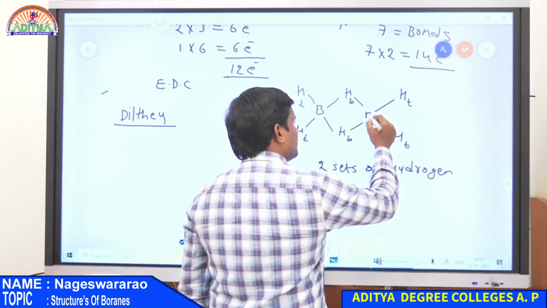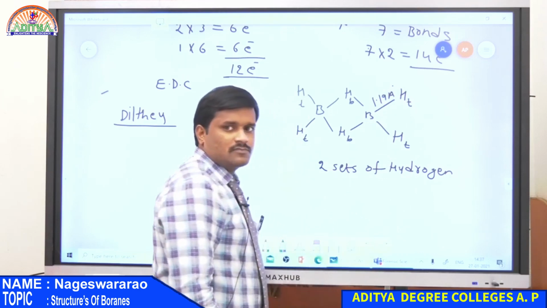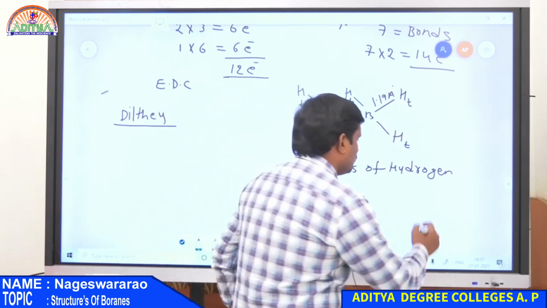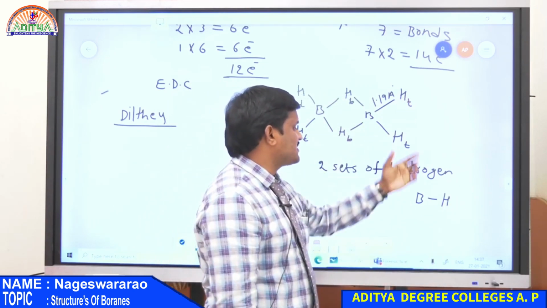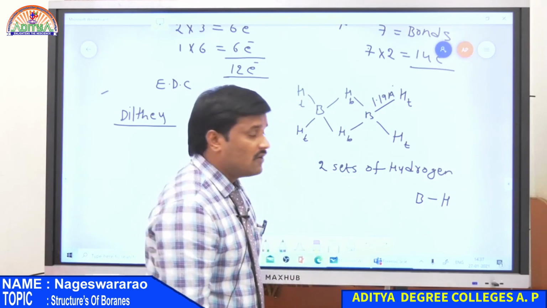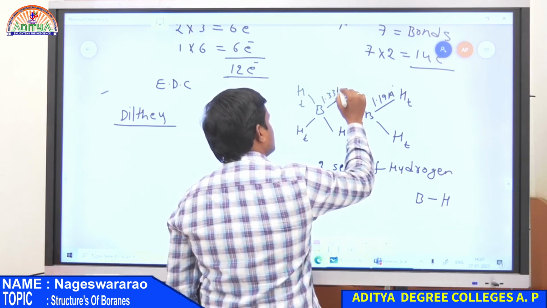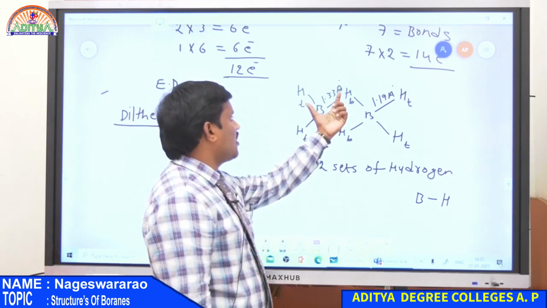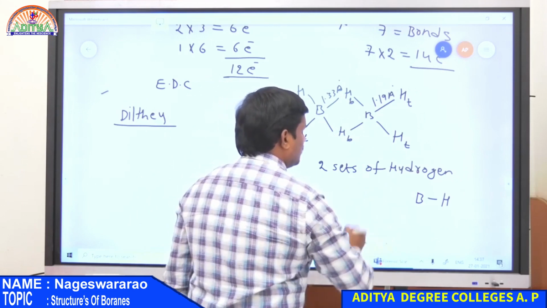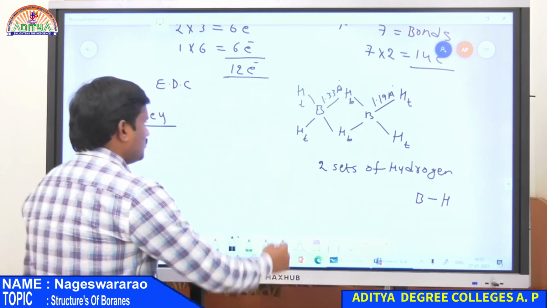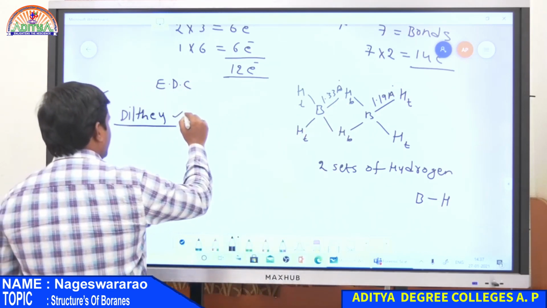Also here, the bond length between boron and terminal hydrogen is 1.19 angstroms. This bond length is exactly equal to the BH bond in normal compounds. Therefore, this BH bond is similar to BH in normal compounds, whereas this BH bond length is nearly 1.33 angstroms. So this is a long bond compared to this one. Hence, these bridging hydrogens behave differently compared to terminal hydrogens. How these covalent bonds as well as the bridging hydrogen bonds are formed is explained by Dilthey.